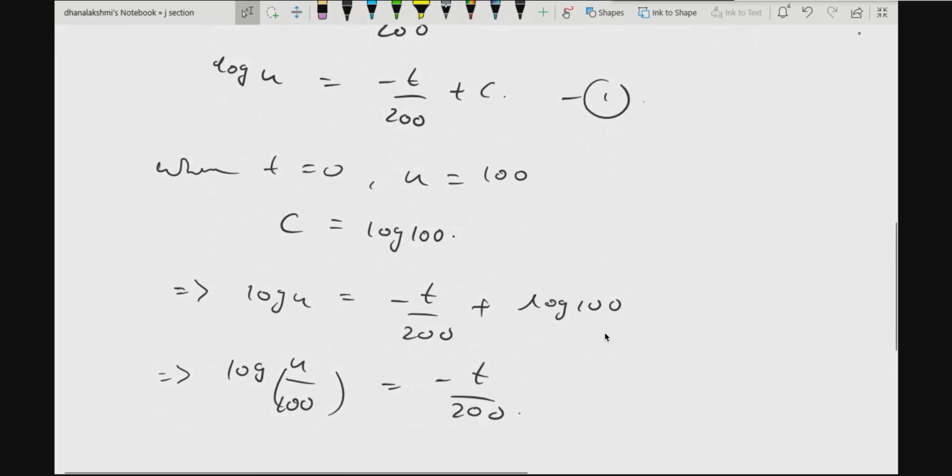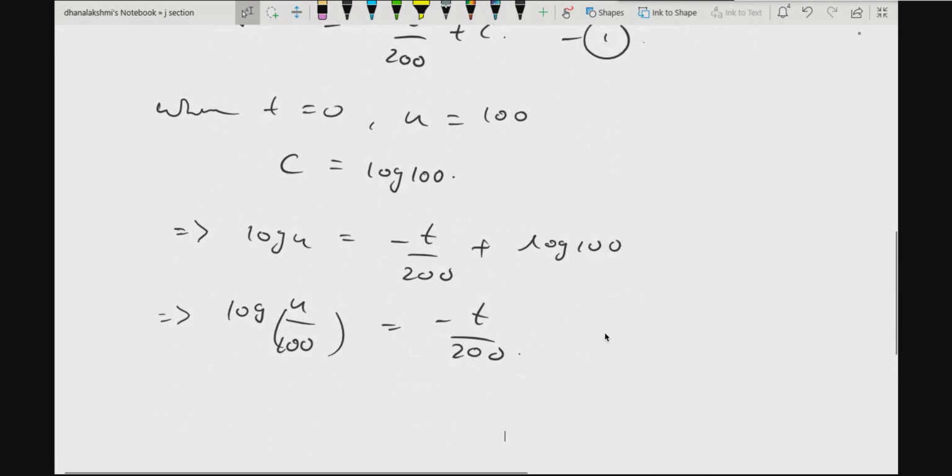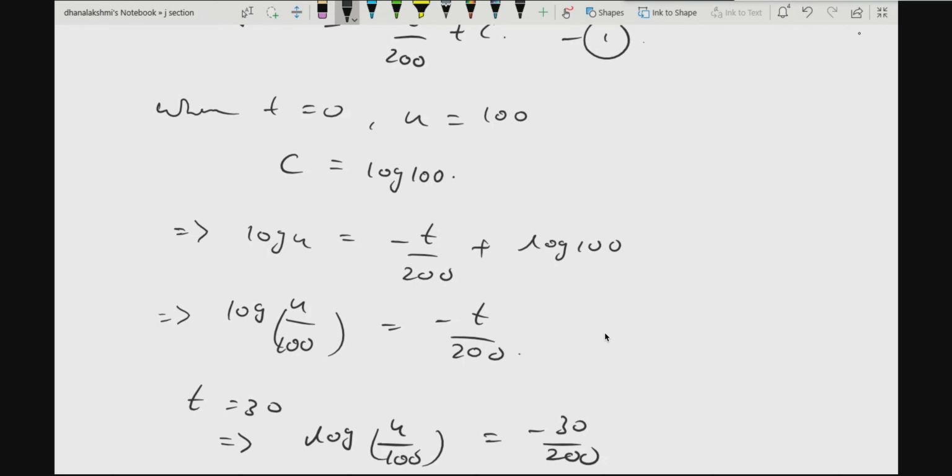Now the question is, you need to find u when t is equal to 30, after 30 minutes. So when t is equal to 30, we have log of u by 100 equal to minus 30 by 200. Now solve it for u.